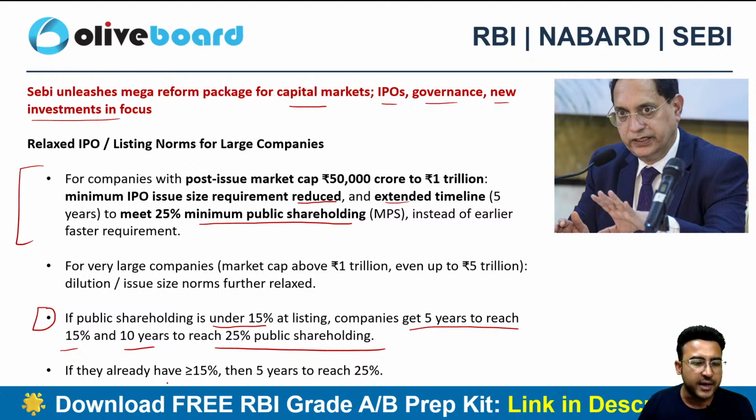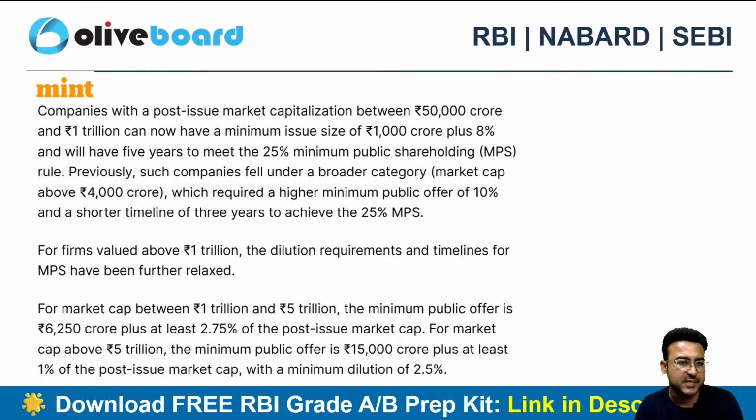Now, if I'm already having more than or equal to 15%, then I'll be having 5 years to reach 25%. Otherwise, 5 plus 5. So they have made some structural changes, right?